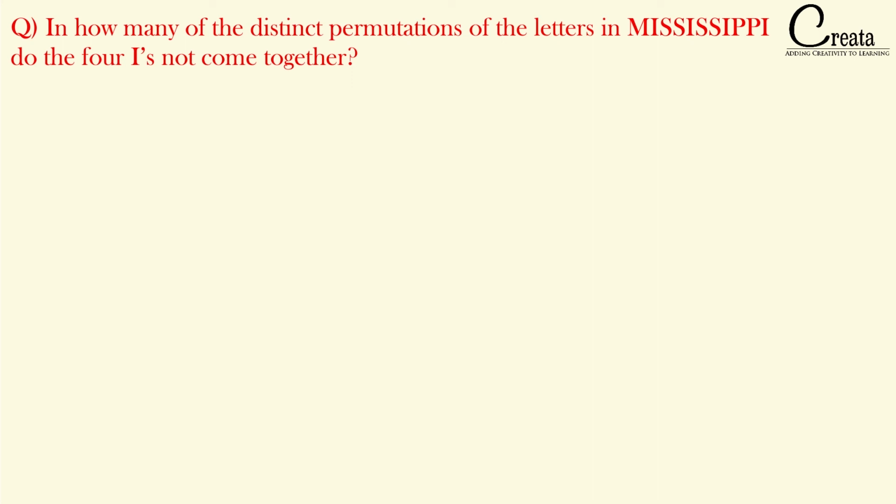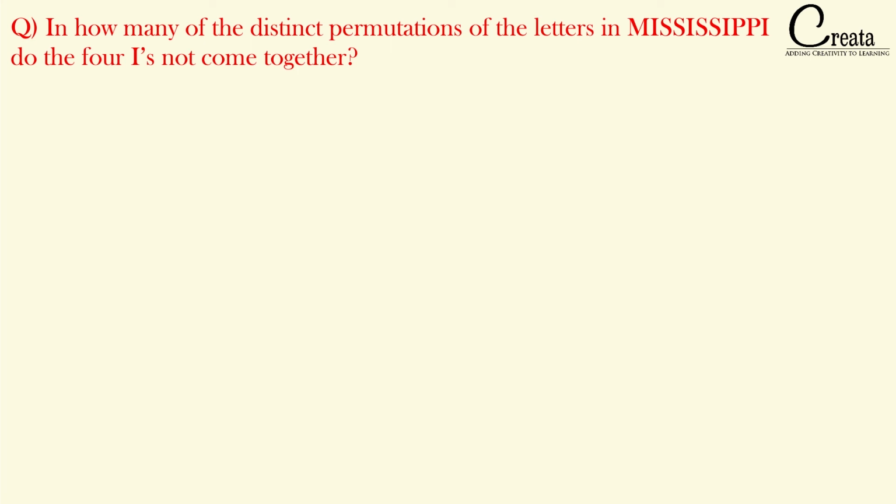So let's try to solve this question. We have to find the number of permutations when the I's do not come together. It has a total of 4 I's. So how will we approach this question? Firstly, we will calculate the total number of cases that we can form using the word Mississippi. Then we will calculate the number of permutations we can form when all the I's are together. Then we will subtract the cases where the I's are together from the total number of cases. That will be the answer of the question.